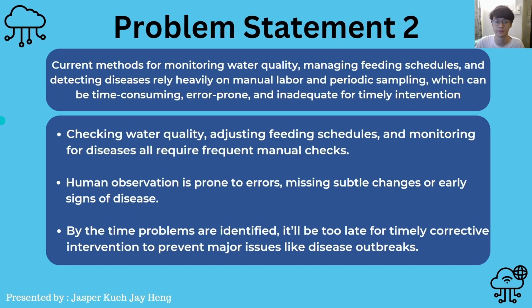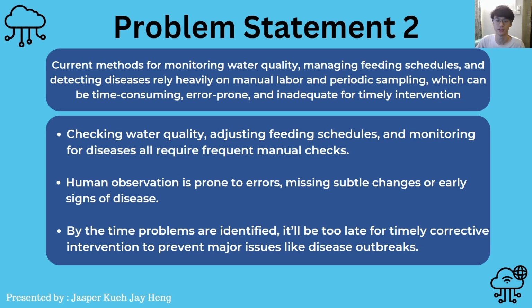For the second problem statement, the current methods for monitoring water quality, managing feeding schedules, and detecting diseases rely heavily on manual labor and periodic sampling, which is time-consuming, error-prone, and inadequate for timely intervention. Checking water quality, adjusting feeding schedules, and monitoring for diseases all require frequent manual checks. This can be extremely time-consuming, especially for large farms or those with limited staff.